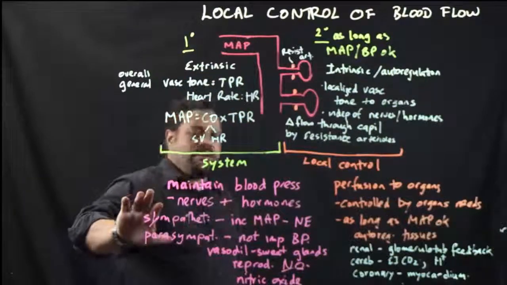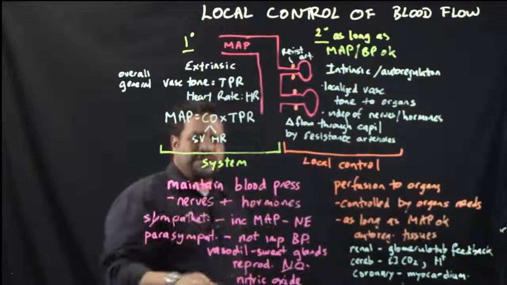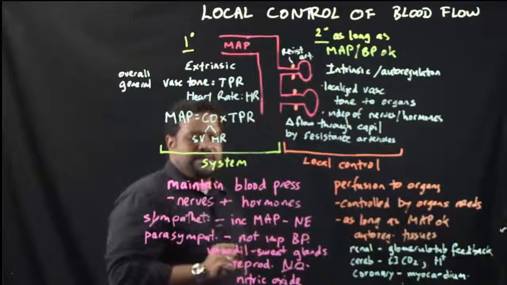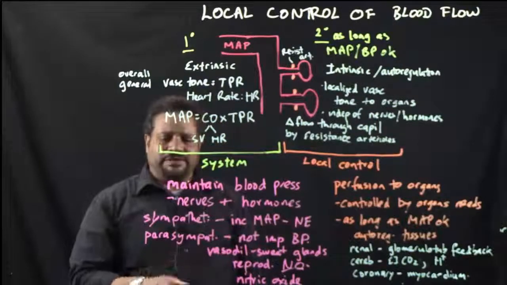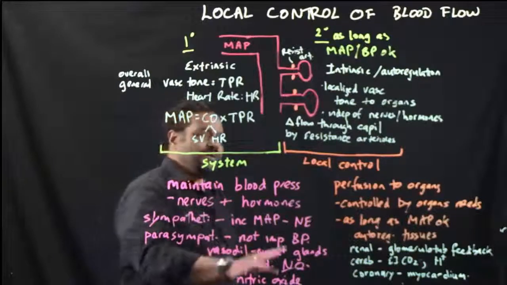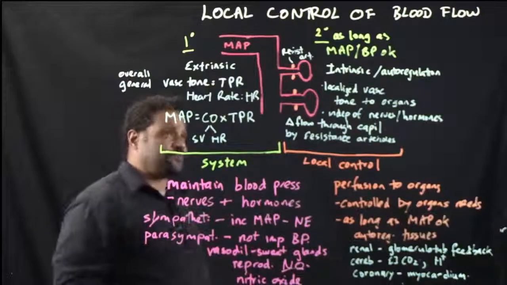And that maintenance of mean arterial pressure is by nervous control and hormones. The sympathetic plays a huge role in that, to increase the mean arterial pressure by vasoconstriction initiated by norepinephrine. The parasympathetic, not that important in blood pressure. It causes vasodilation of sweat glands and the reproductive glands by using nitric oxide or NO.